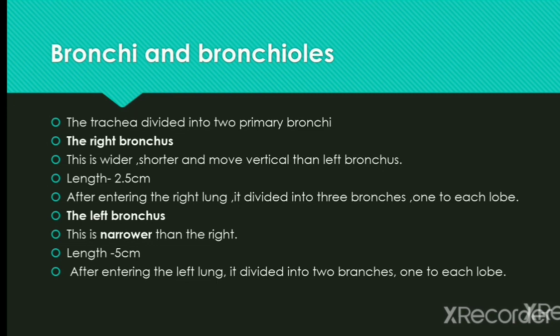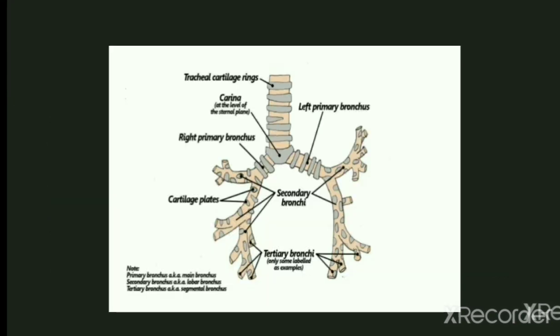The bronchi become smaller and smaller, and the closer they get to the lung tissue they are then considered bronchioles. So this is the figure of the bronchus and bronchioles.